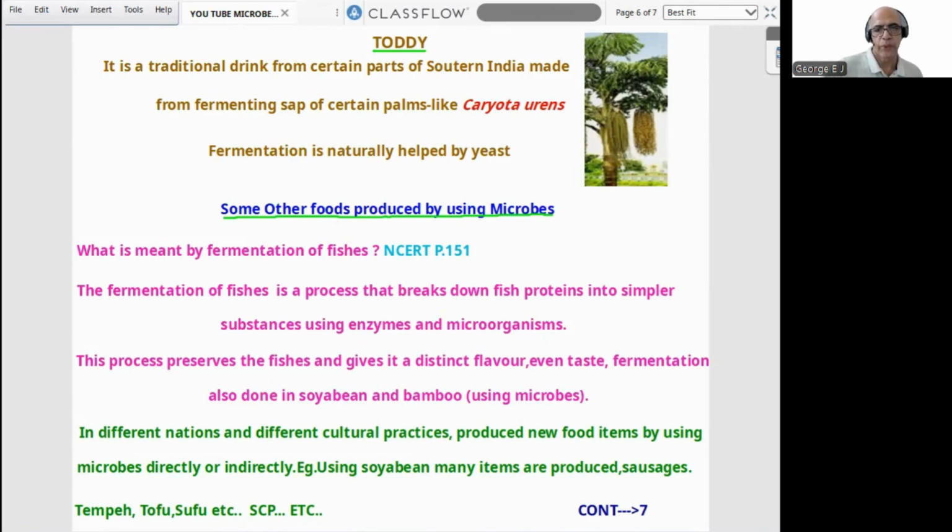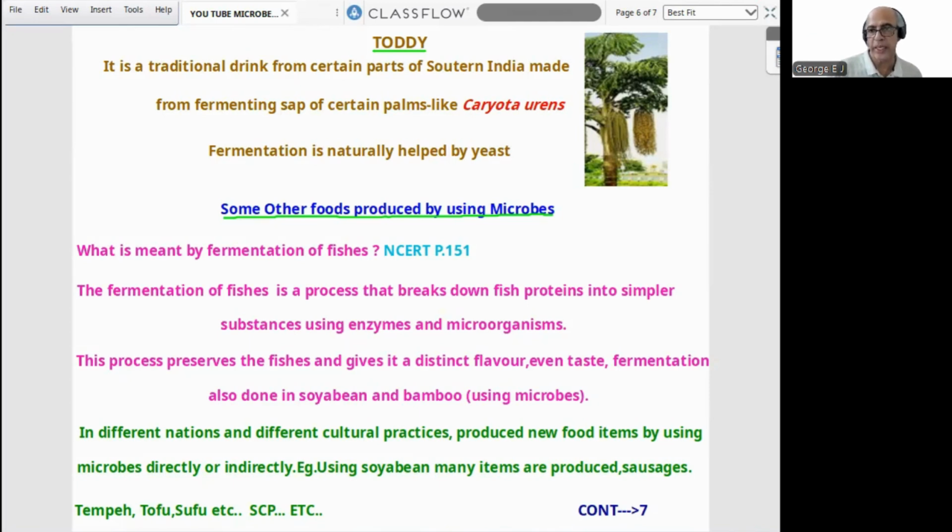Now, some other foods produced from microbes, of which there is an NCERT question: what is meant by fermentation of fishes? It is on NCERT page 151. Fermentation of fishes is a process that breaks down fish protein into simpler substances using enzymes and microorganisms. The process preserves the fish and gives it a distinct flavor and taste. Fermentation is also done in soybean and palm food. Different nations have different cultural practices and modes of food, so they use microbes for food production in different ways, knowingly or unknowingly. Typical examples are sausages, tempeh, tofu, sufu, etc.